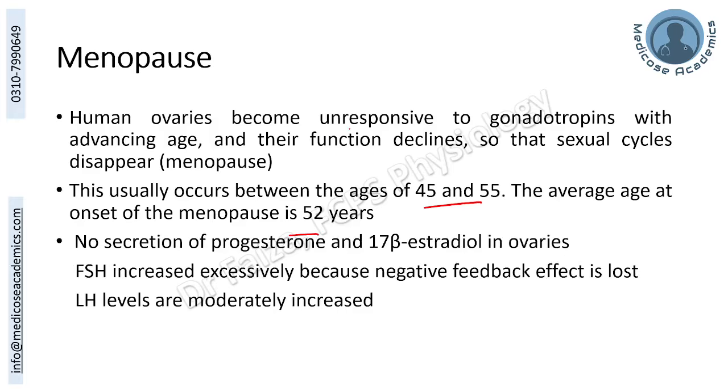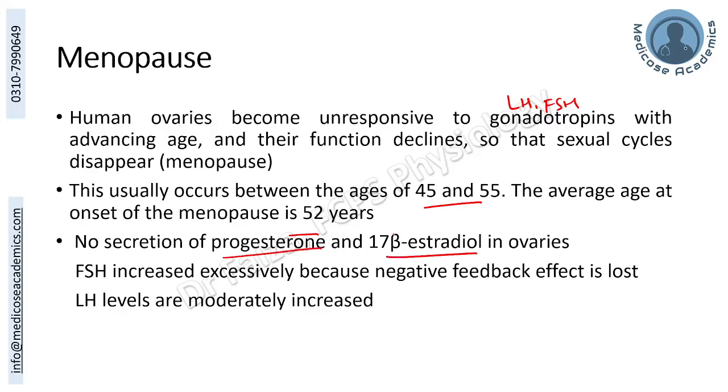When the ovaries become non-responsive to gonadotrophins, that is luteinizing hormone and follicle stimulating hormone, there is going to be decreased to no secretion of progesterone and estrogen by the ovaries.